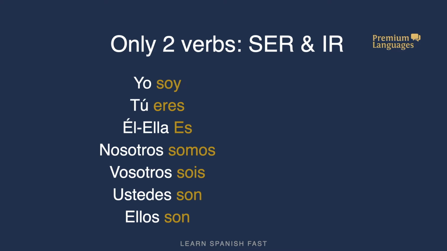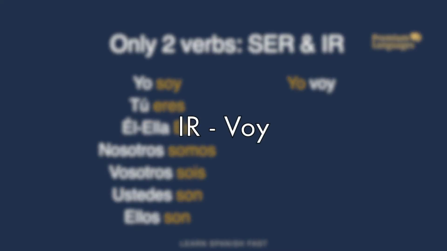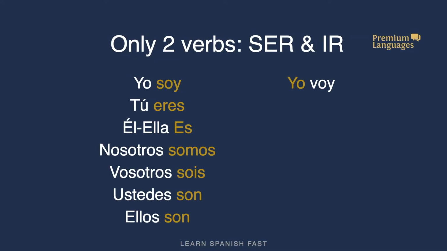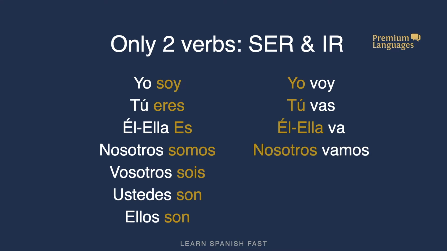The verb to go, ir, is also irregular because when we conjugate it, we have yo voy. And you can see how different ir, to go, is from I go, yo voy. That is why it's completely irregular. But if we continue conjugating it, tú vas, él, ella va, nosotros vamos, vosotros vais, and ellos van, it looks more like a regular verb ending in ar. However, it's a verb ending in ir. That's why it's completely irregular.